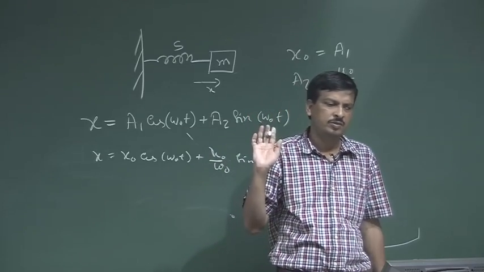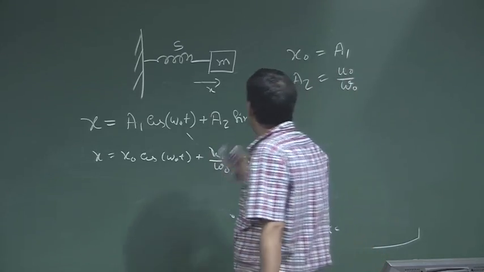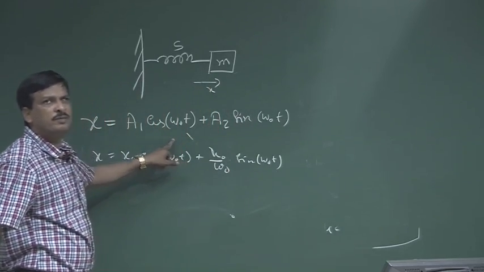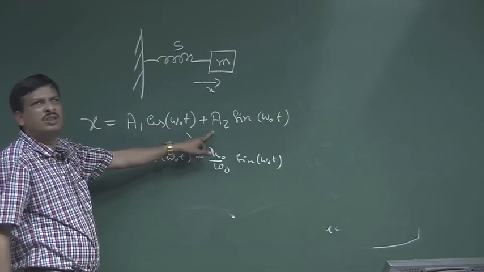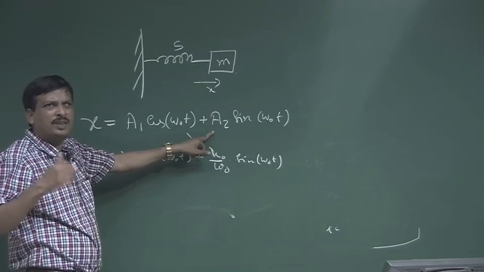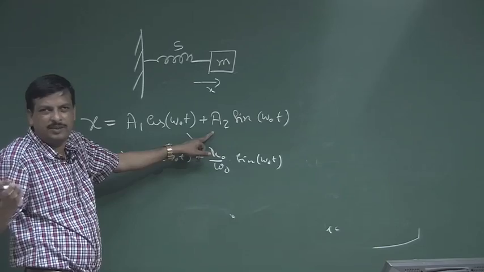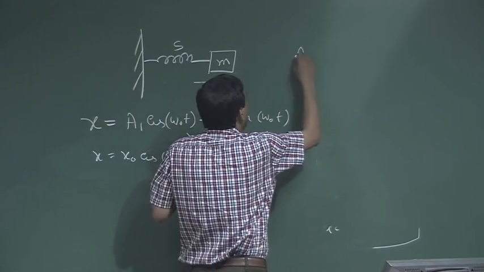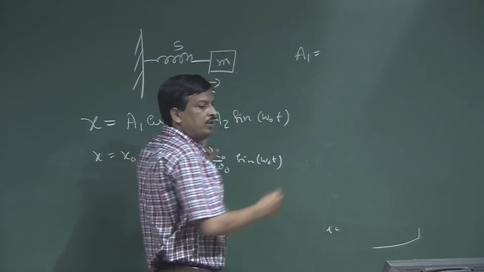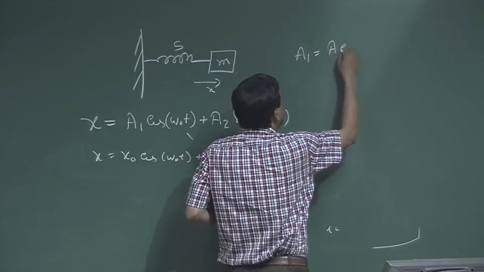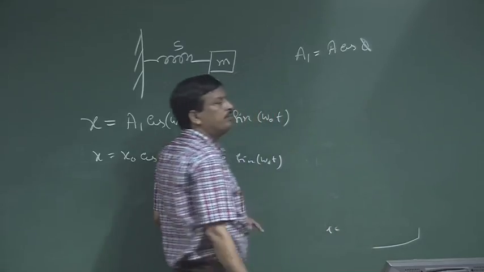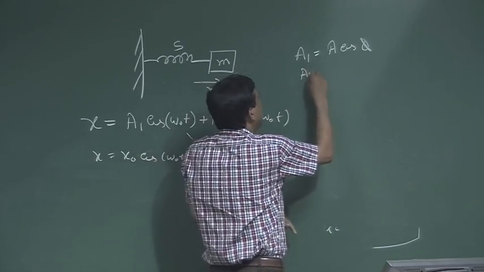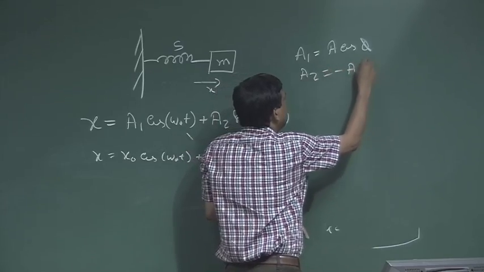Any doubt? Okay. Now, I want to write this equation in another form, because we have always heard about something like x equal to A cos of omega t plus something. So I want to write it that way. Let us consider a1 is nothing but A cos phi. A and phi are arbitrary constants, and a2 is nothing but minus A sin phi.